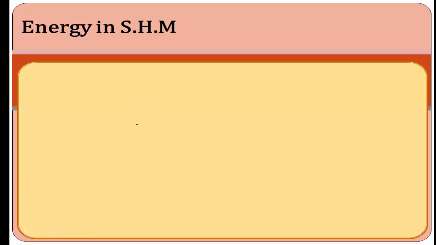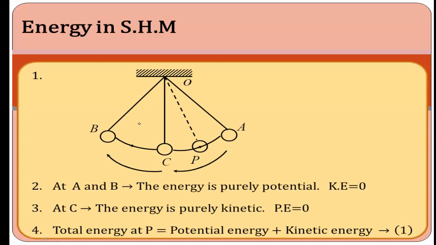The next important concept is energy in simple harmonic motion. Here it has both kinetic energy and potential energy. Using the simple pendulum experiment, at the points A and B, the energy is purely potential. But when it moves from A to C, that energy is converted into kinetic energy. In this region it has kinetic energy, and in this region it has potential energy. At the points A and B, energy is purely potential. Kinetic energy is 0 and the potential energy is maximum. But at point C, the energy is purely kinetic, and the potential energy is 0.